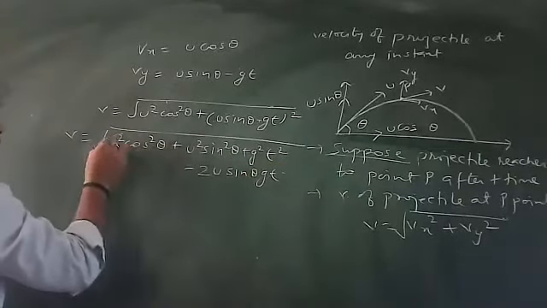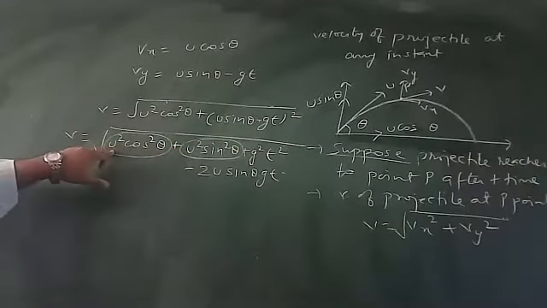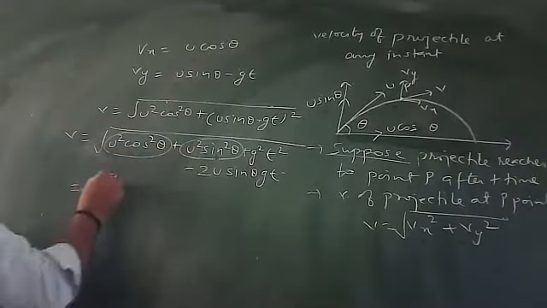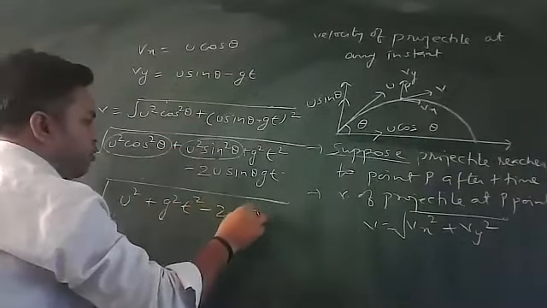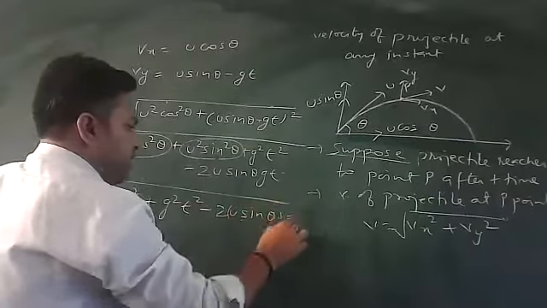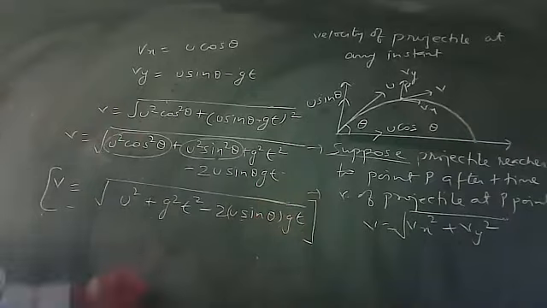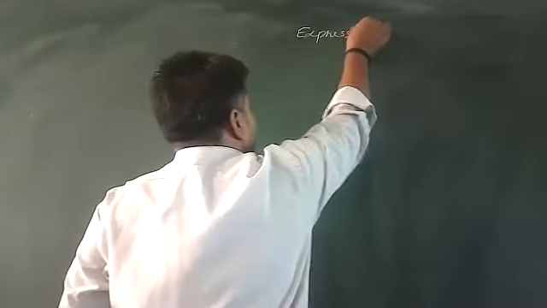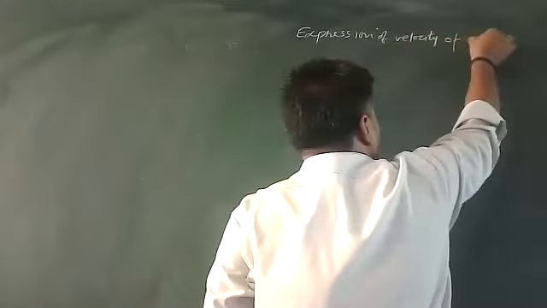Now here, u square cos square theta plus u square sin square theta. From here you can take u square common, and cos square theta plus sin square theta will be equal to 1. You will get only u square plus g square t square minus 2u sin theta gt. This is the expression of velocity at any instant. Instant means time. If time is known to us, I can calculate the velocity of the projectile.